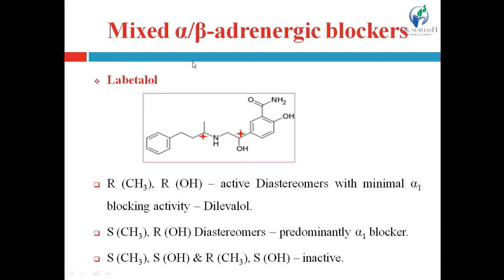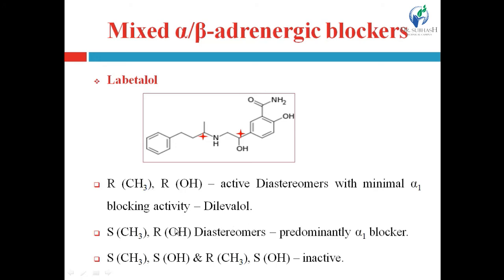See, in one chiral center there is a methyl group, and the configuration of the methyl group is changed, and in this chiral center the configuration of the hydroxyl group is changed, right? So when the methyl group has the R configuration and the OH group has the R configuration, that means both chiral centers have the R configuration, then this diastereomer is active with minimal alpha 1 blocking activity, and this diastereomer is also known as dilevalol, right?